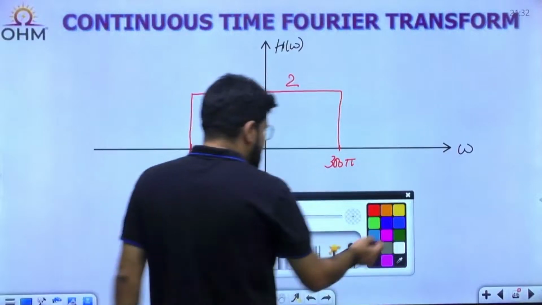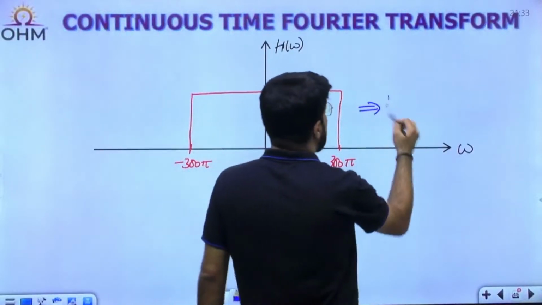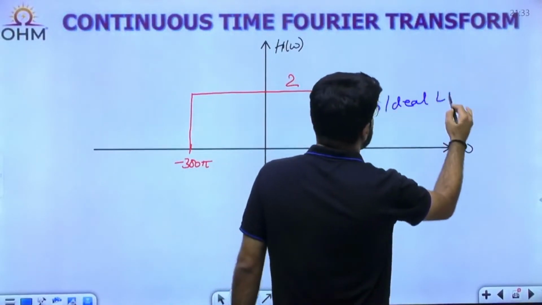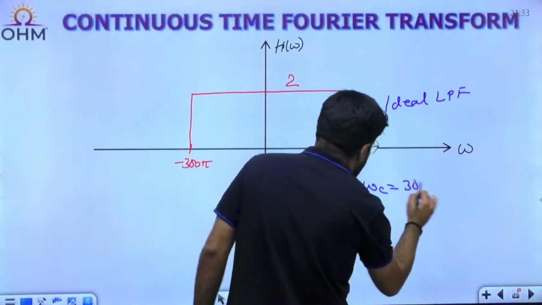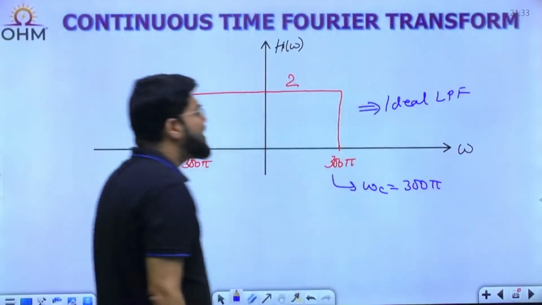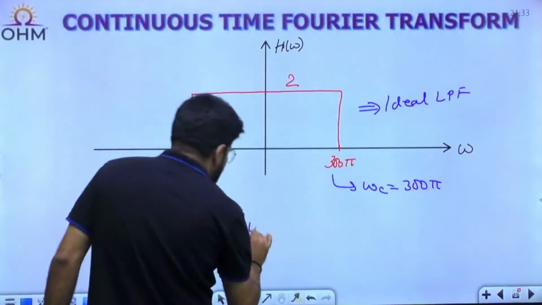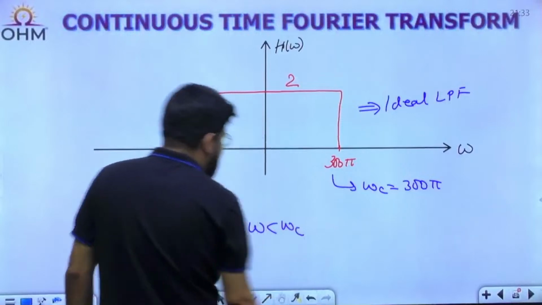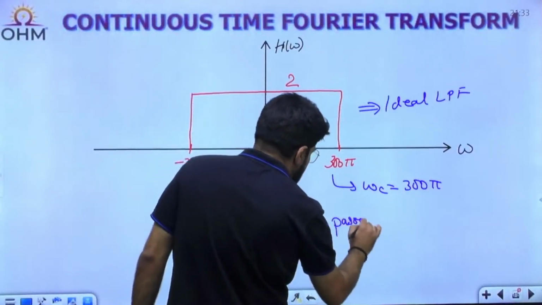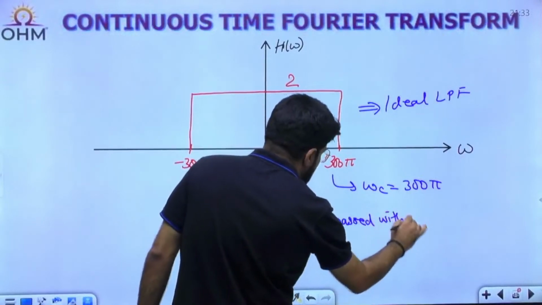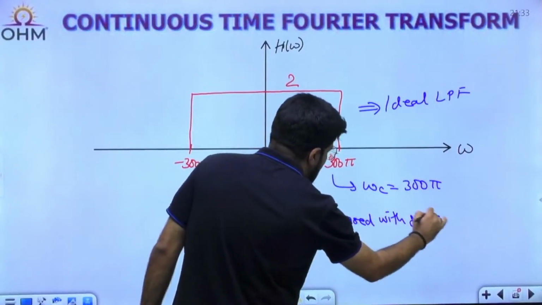Hence we call this characteristic an ideal low pass filter, which will pass any frequency up to the cutoff frequency. This is the cutoff frequency, 300 pi. Any frequency omega less than omega c in the input will be passed with a gain of 2 units.